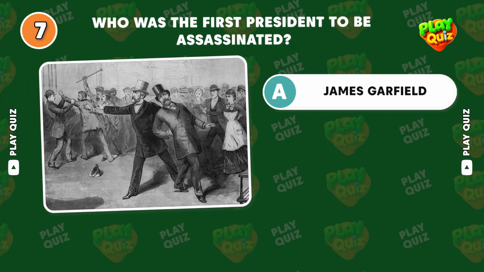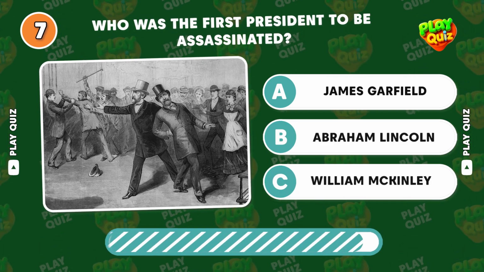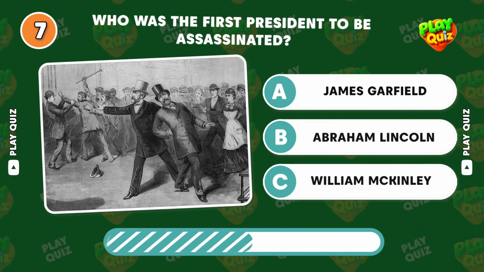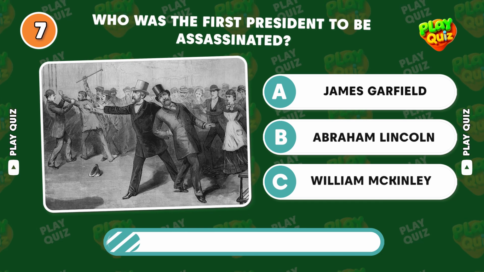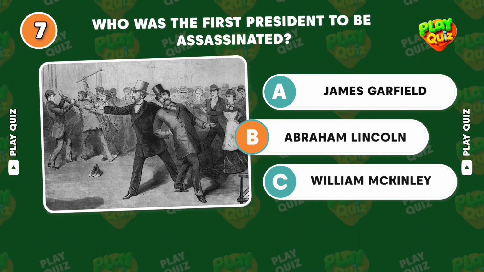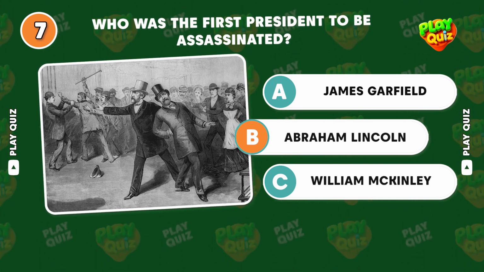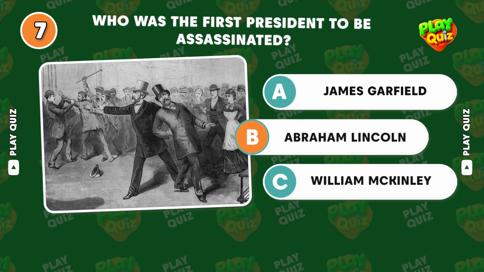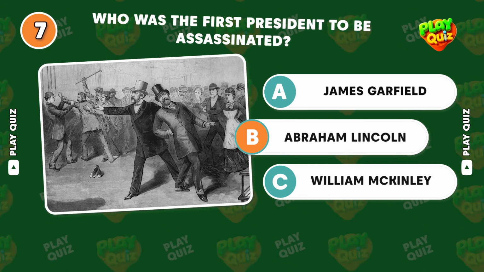Who was the first president to be assassinated? Correct answer, Abraham Lincoln. Lincoln was assassinated by John Wilkes Booth in 1865 while attending a play at Ford's Theater.